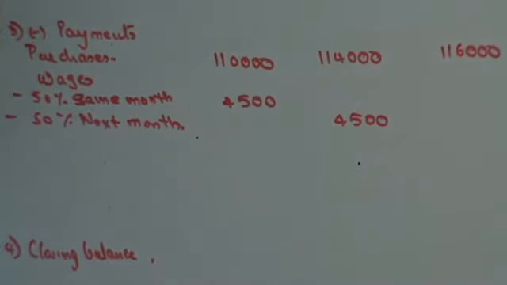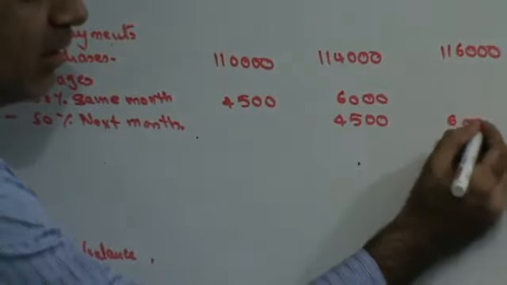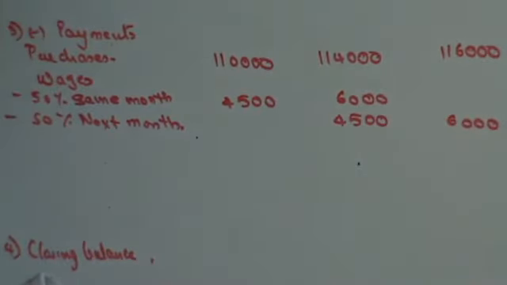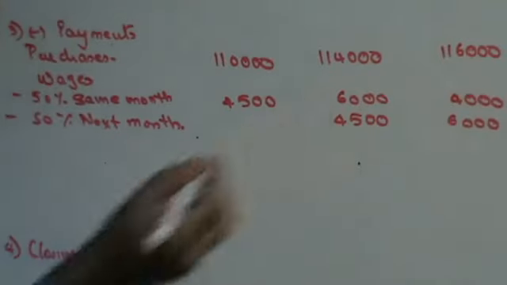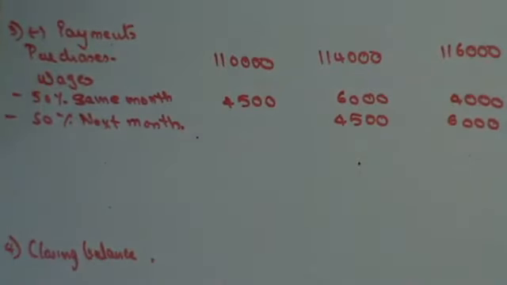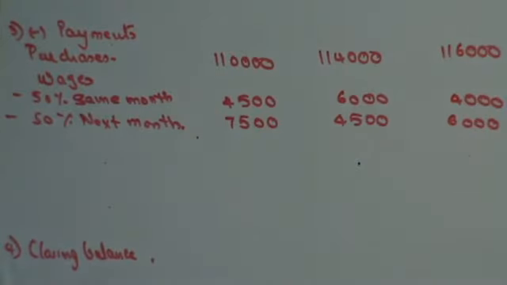For Feb the wages are 12,000, 6,000 I'll pay in Feb and 6,000 in March. Then 8,000, so 4,000 I'll pay in March and the subsequent I need not consider. December the wages were 15,000, so 7,500 was paid in December and 7,500 is going to be paid in Jan.